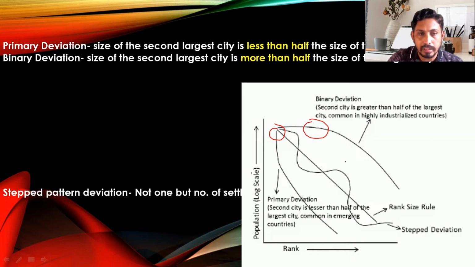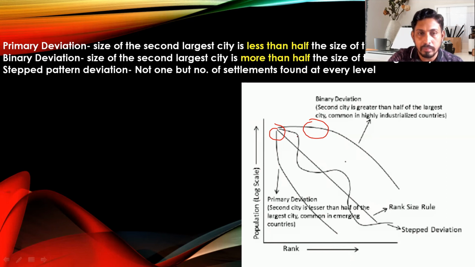Then the third type of deviation is state deviation. A number of settlements are found at every level. At the first level there are two cities having similar population. At the second state there are also two or more cities. At the third state there are also two or more cities. Like that, at every level there are a number of cities, and that is associated with the formation of the state pattern of deviation. So primary deviation, binary deviation, and state pattern deviation generally disturb the rank size rule.